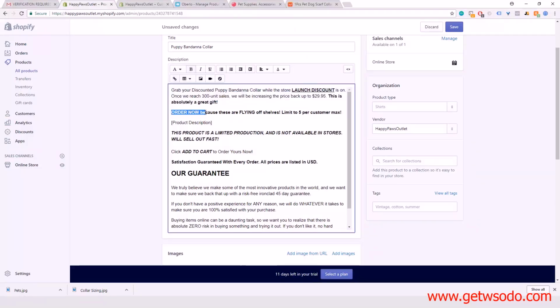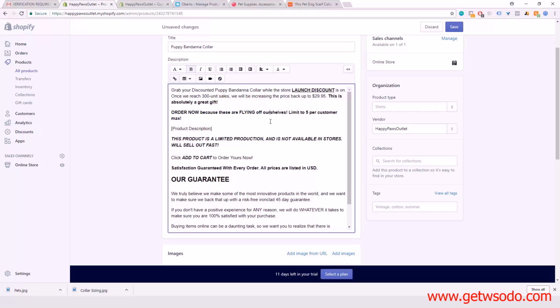Then we'll put: order now because these are flying off our shelves, limit to 5 per customer max. Now there isn't really a limit on this, but you just want to give the impression that we are selling a ton of them, and create that scarcity in the customer's mind so that they go ahead and buy the product.